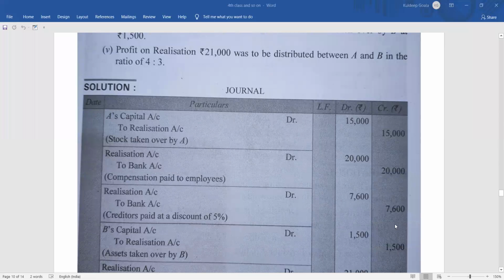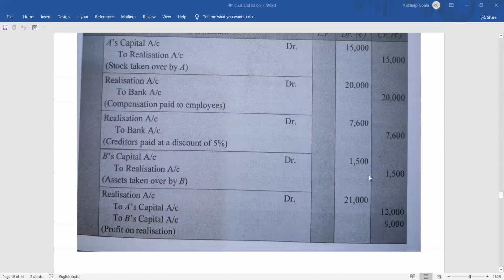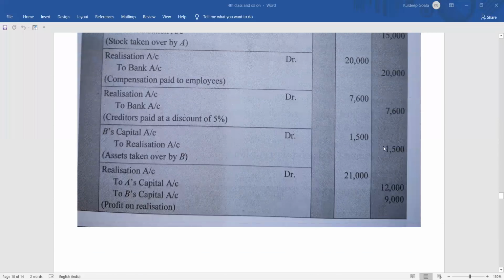Clear? Then coming to the fourth one, there was an unrecorded asset of 2,000 which was taken over by B at 1,500 rupees. So 2,000 rupees of unrecorded asset was there, which was now taken over by B. What will happen if B is taking the asset? B is also a partner, right? If B is taking over, B's capital account debit to realization account, same as the previous case. B's capital account debit to realization account 1,500.